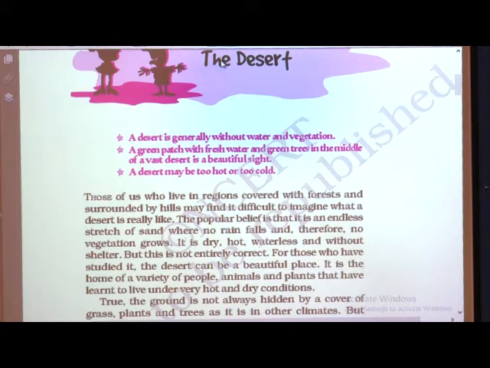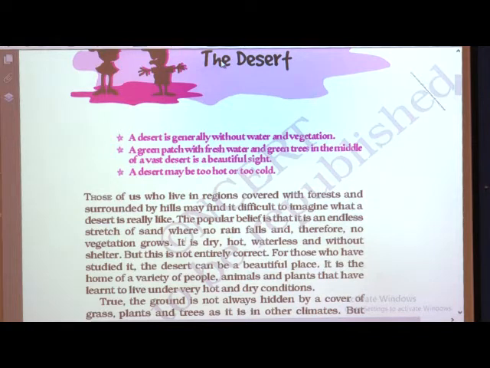If you get some sand, you can do one experiment: keep the sand for a whole day in the sunlight, and at night, early in the morning, observe the sand both times. What will you understand? Yes, the sand will be very hot during the day, but after the night, early in the morning, it will be very cold. In the same way, in the desert area, due to the sand, the region is very hot during the day due to sunlight, and at night it becomes very cold as the sand turns cold.